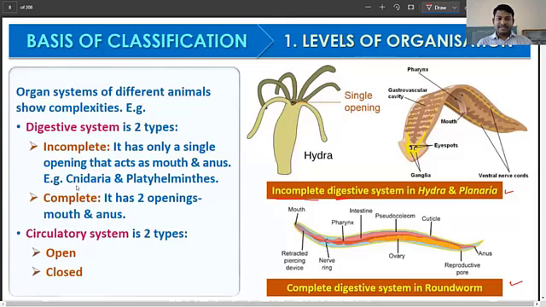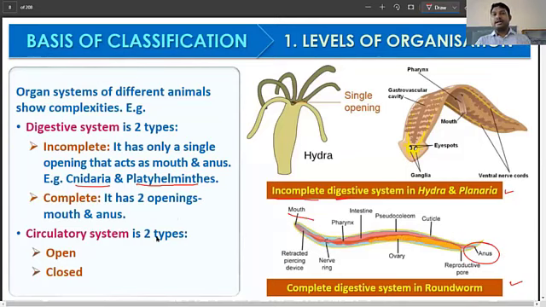Here you have the examples of Cnidaria and the Platyhelminthes. Now when we talk about a complete digestive system, there are two openings, one each for the mouth and the anus, two separate openings. In that case, it is called a complete digestive system.